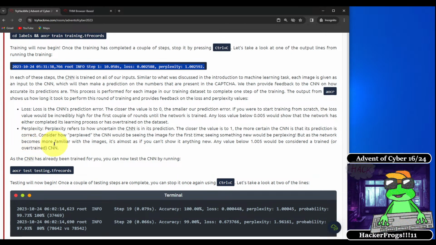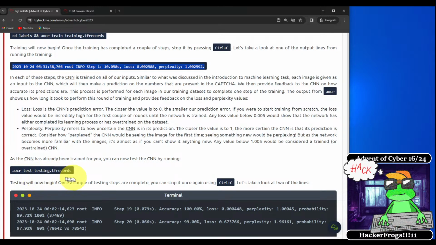Perplexity. Perplexity refers to how uncertain the CNN is in its prediction. The closer the value is to 1, the more certain a CNN is that its prediction is correct. Consider how perplexed the CNN would be seeing the image for a first time. Seeing something new would be perplexing, but as the network becomes more familiar with these images, it's almost as if you can't show it anything new. Any value below 1.005 would be considered a trained or overtrained CNN.